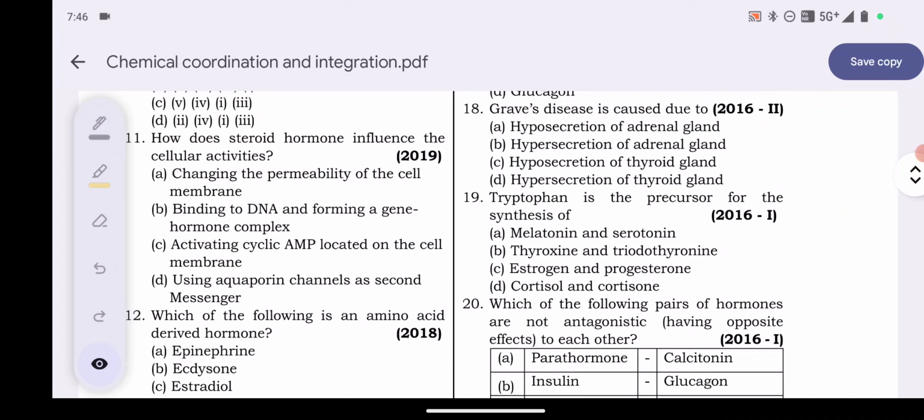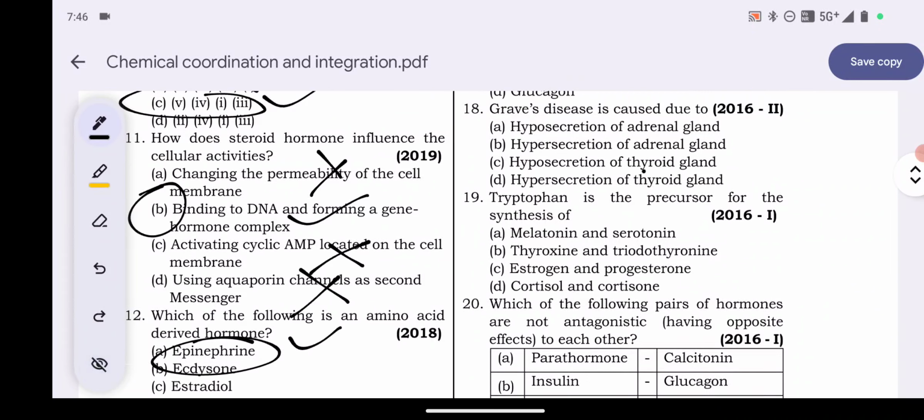Question 18. Graves' disease is caused due to hyposecretion of adrenal gland, hypersecretion of adrenal gland, hyposecretion of thyroid gland, hypersecretion of thyroid gland. So option number D, hypersecretion of thyroid gland is the answer. Explanation: Graves' disease is caused by hypersecretion of thyroid gland. Thyroid stimulating immunoglobulins are antibodies that stimulate the thyroid to produce too much of two thyroid hormones, triiodothyronine T3 and thyroxine T4.